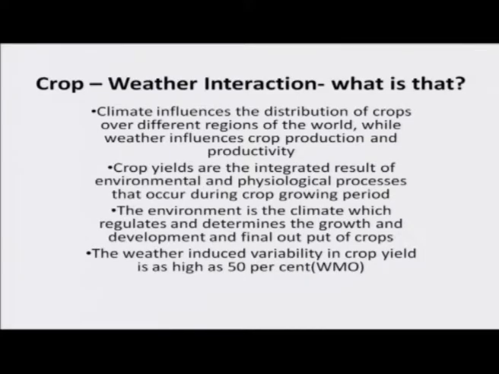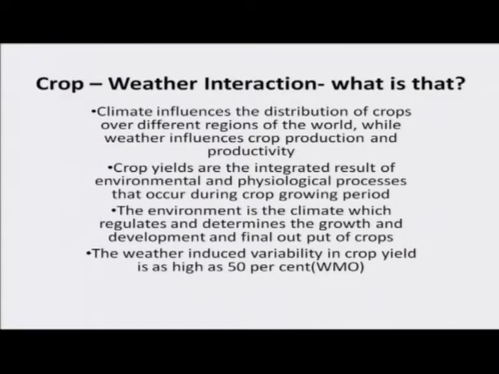Climate influences the distribution of crops over different regions of the world, while weather influences the crop production and productivity. This we had discussed earlier very well. Then the crop yields are the integrated result of environmental and physiological processes that occur during the crop growing period. Here I mean the physiological processes of the cropland. Physiological means the food production, that is photosynthesis, flowering, everything is controlled by your environmental factors. Environment is nothing but climate or weather plus soil also.